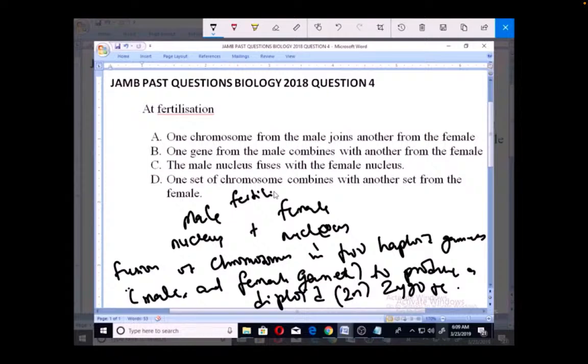Well, on the surface, you can see that fertilization is the fusion of the male nucleus and the female nucleus. So what part of this nucleus are actually fusing? It is actually the chromosomes of the two haploid gametes from the male and female to produce a diploid zygote. So that is what happens. Now, the option that is very close to this is C.